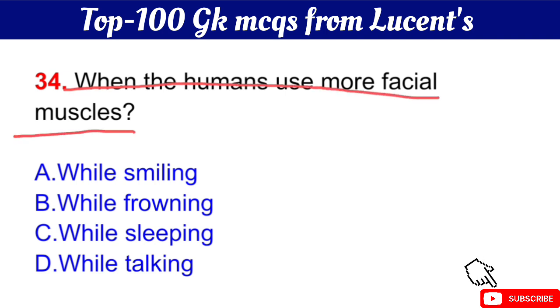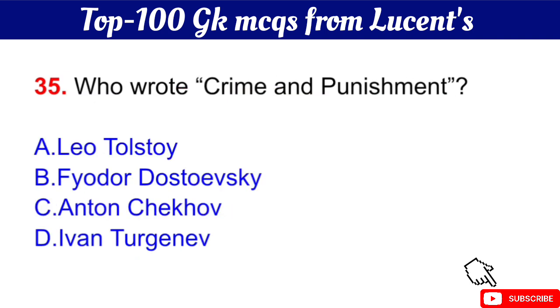Your question is when do humans use more facial muscles? The right answer is option B, the brow furrowing. Okay. Question number 35 is who wrote Crime and Punishment?